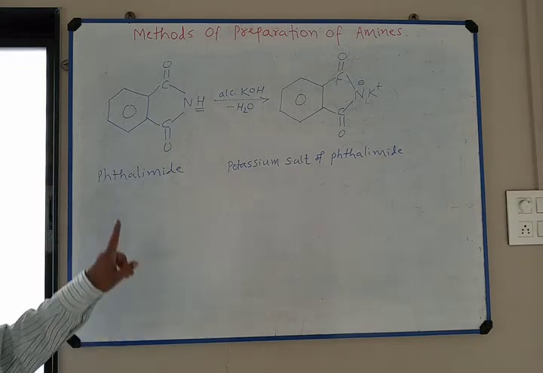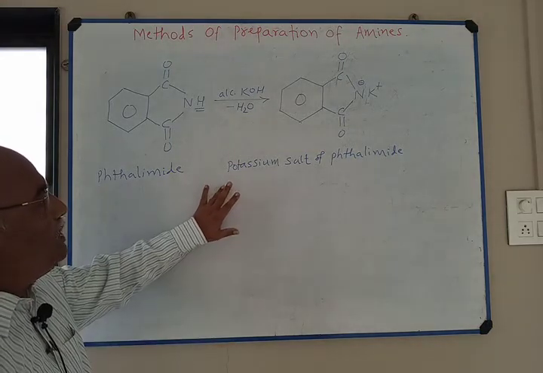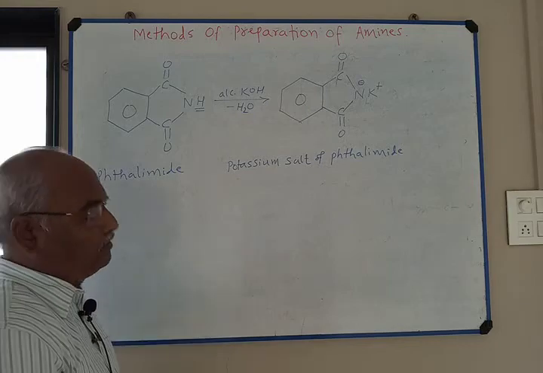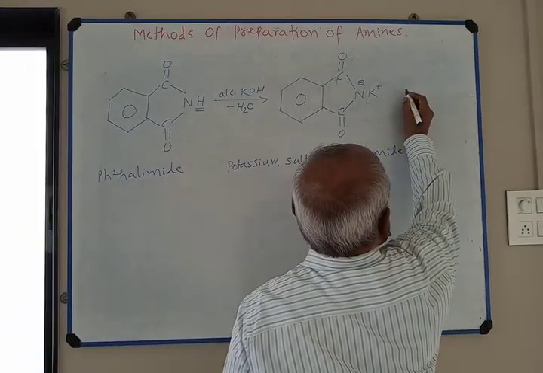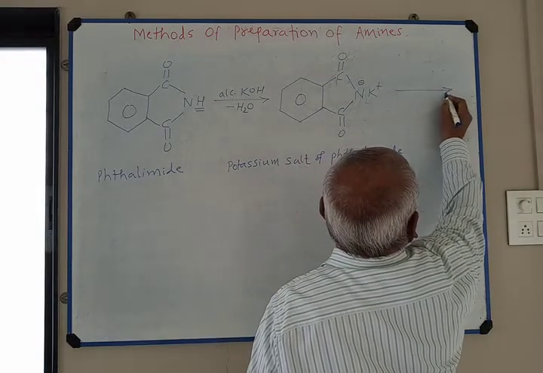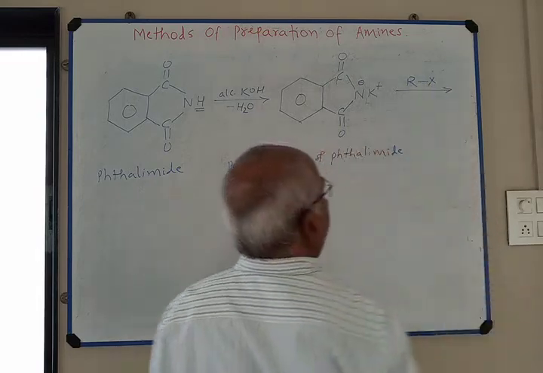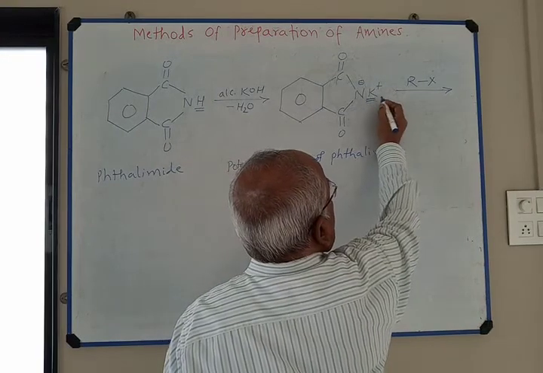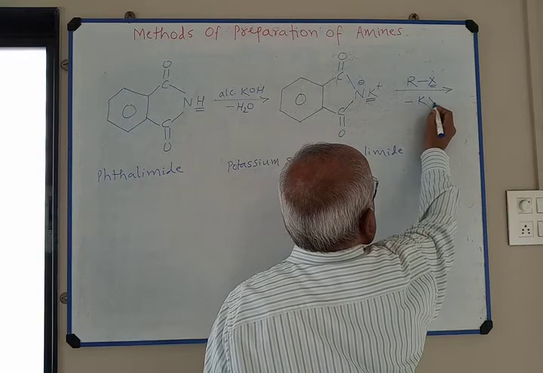This is the first step. In your textbook, 3 separate steps are given. I write in a single step or in a straight line. This potassium salt of phthalimide is treated with alkyl halide. This K plus combines with X minus and minus KX is formed.